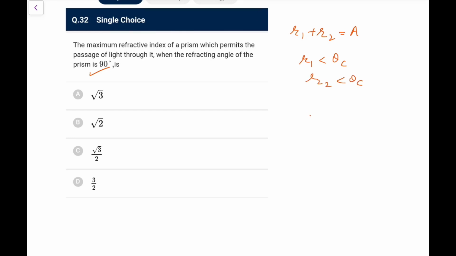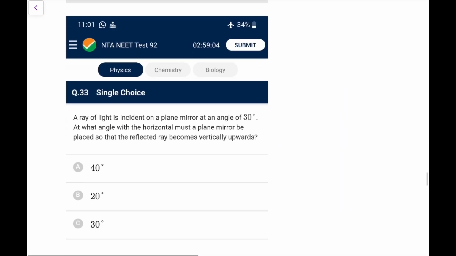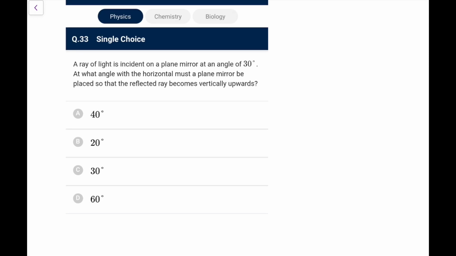So the limiting case, maximum 2 theta c should be equal to A, or theta c is A by 2, which becomes 45 degree. So theta c is 45 degree, that means sin 45 degree is equal to 1 upon n. So n in this case becomes root 2. So the maximum refractive index that will permit is root 2. And again I have told you, most of the time this prism angle has this root 2 answer. I don't know why, but this always comes.